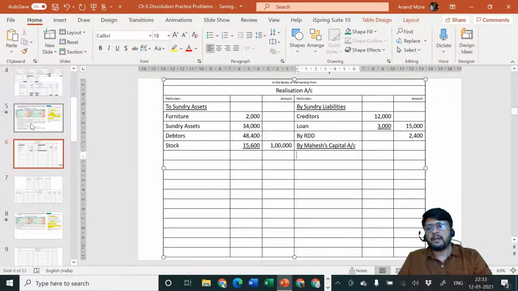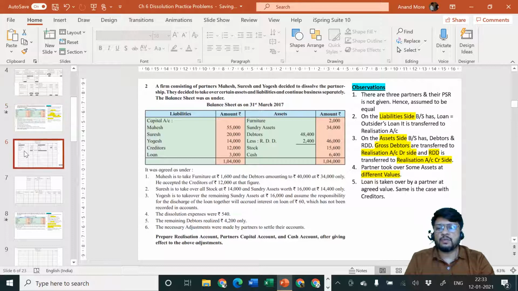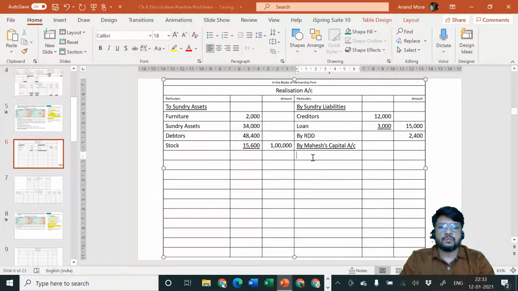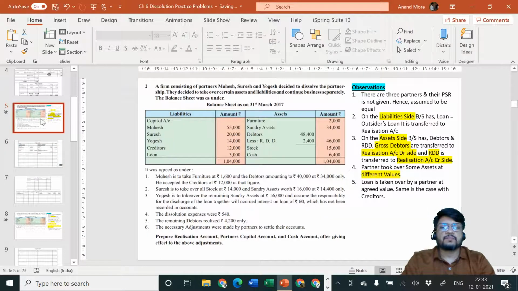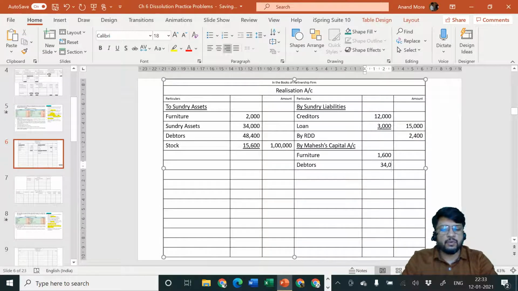By Mahesh capital, underline, and the amount will be Mahesh capital. They have specified furniture at rupees 1600, debtors at rupees 34,000 only. So furniture at rupees 1600 and debtors at rupees 34,000 only, because we are in realization stage. In the realization stage we do not consider book value but we consider the agreed value.